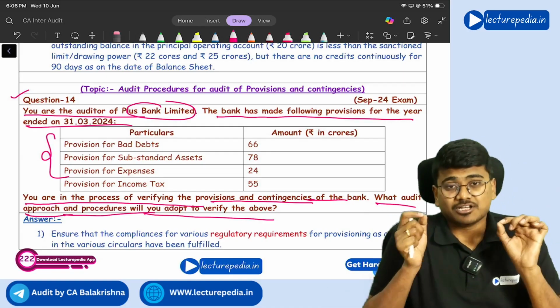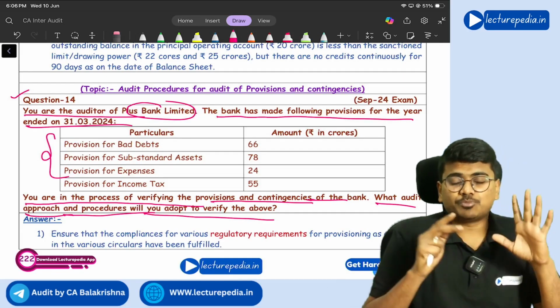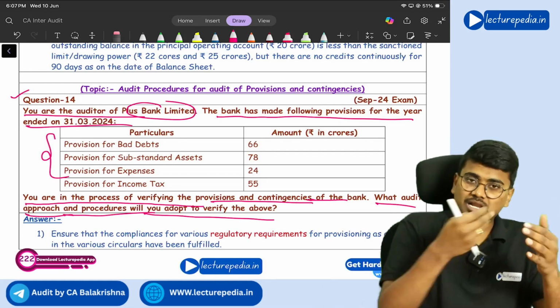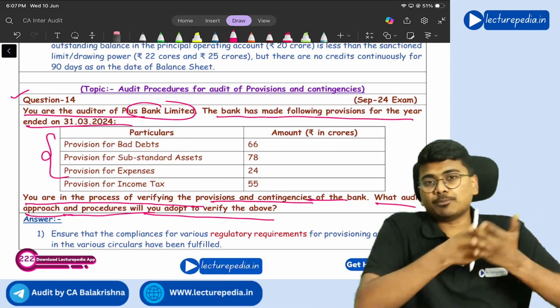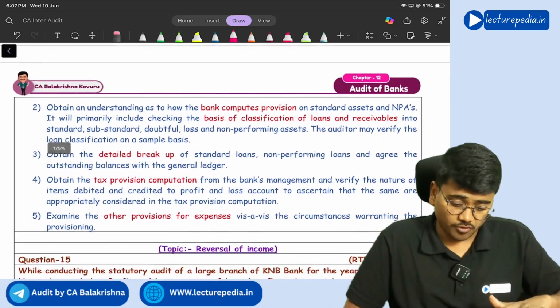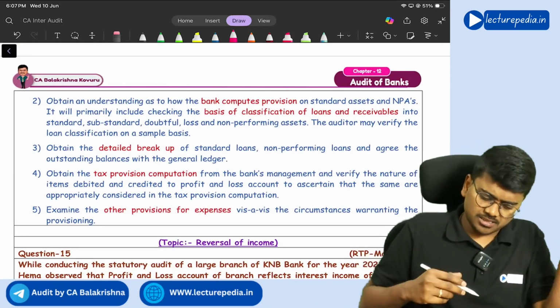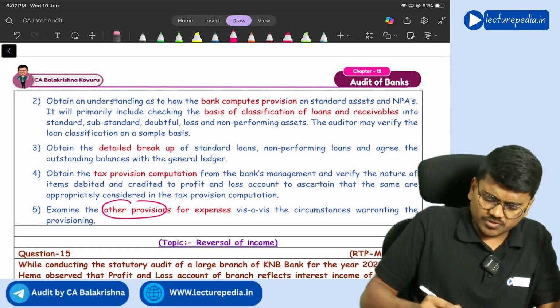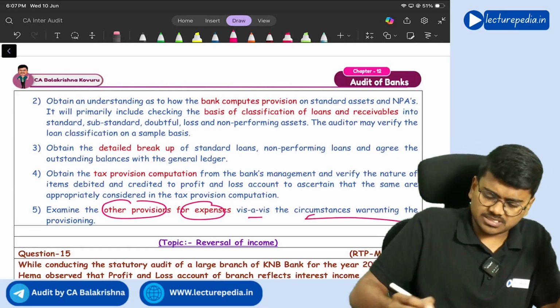Yes. Next, with respect to income tax provision, you will ask the company to give you the computation sheet and you will check whether the provisions of Income Tax Act have been followed or not, and other provisions for expenses vis-a-vis circumstances warranting the provision.